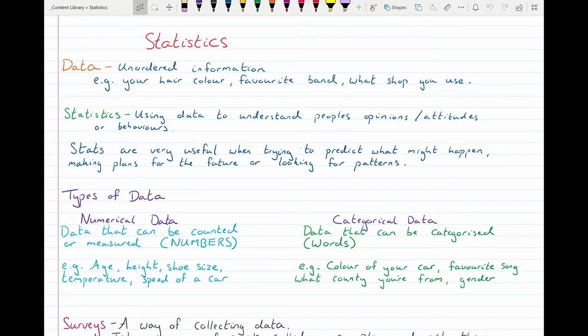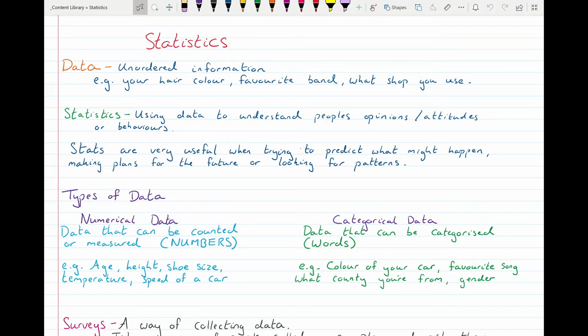So the first thing that statistics deals with is called data. And data is unorganized information. So that might be like hair color, favorite band, what shop you go to. That's all data. It's information. And then you have to do things to that data in order to be able to create a statistic. So you have to analyze it and gather data from lots of different people.